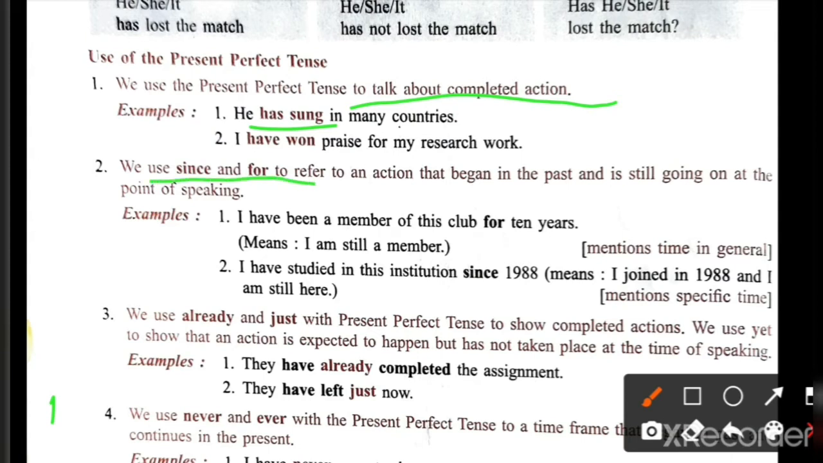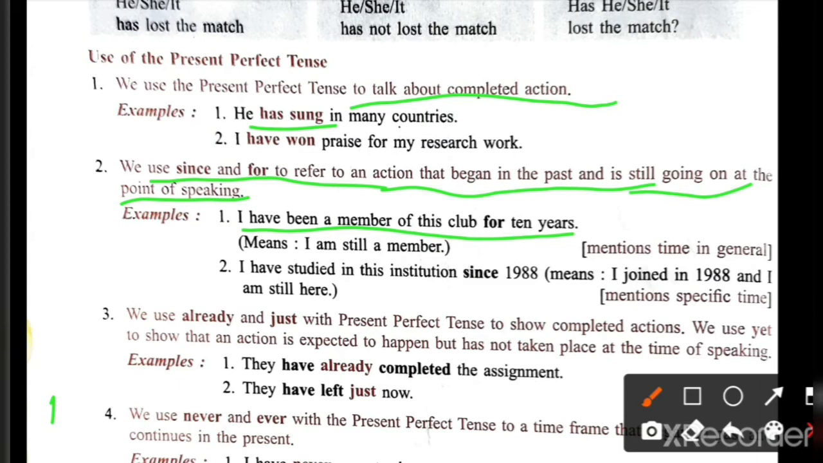We use since or for to refer to an action that began in the past and is still going on at the time of speaking. See students, we are talking about present perfect tense. If since or for is given, the action began in the past and is still going on at the point of speaking. That is, I have been a member of this club for 10 years. It mentions time in general. It means I am still a member.